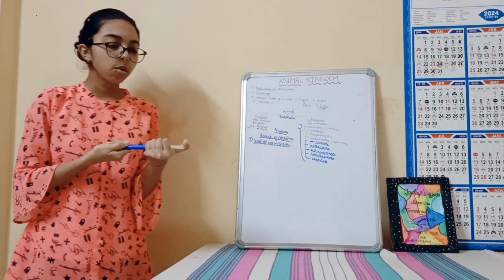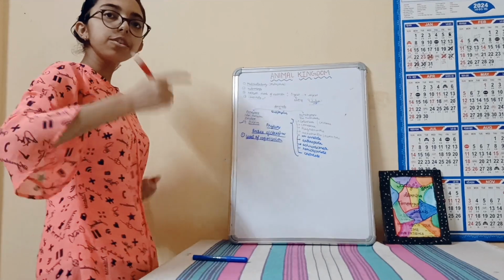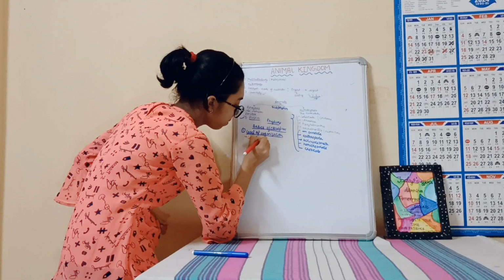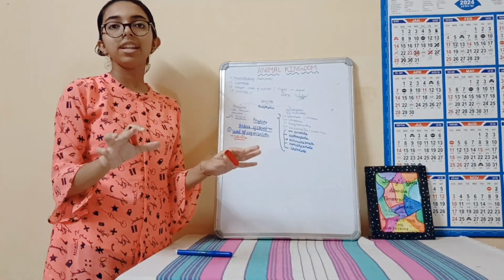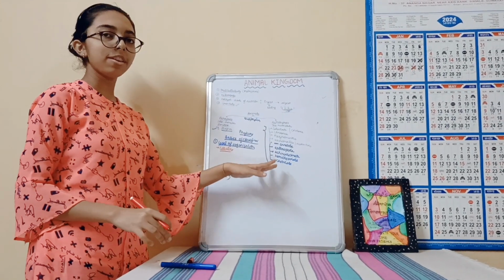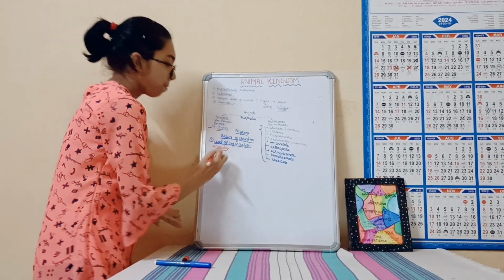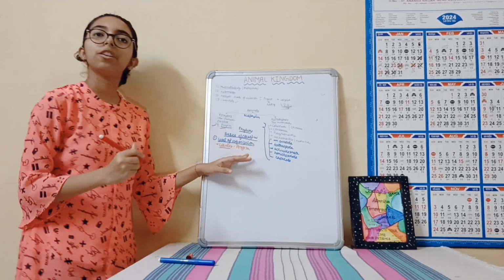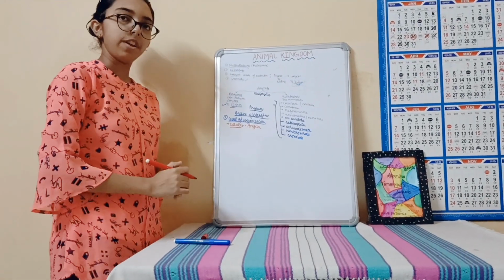The first level of organization is our cellular level. And from the name you can understand that cellular level means they have only cells present in it. So what do you think? Which would come in the cellular grade of organization? Absolutely right, that is Porifera. These are the most primitive ones, so they will always lie under the lowest category, that is cellular grade of organization, present in Porifera.